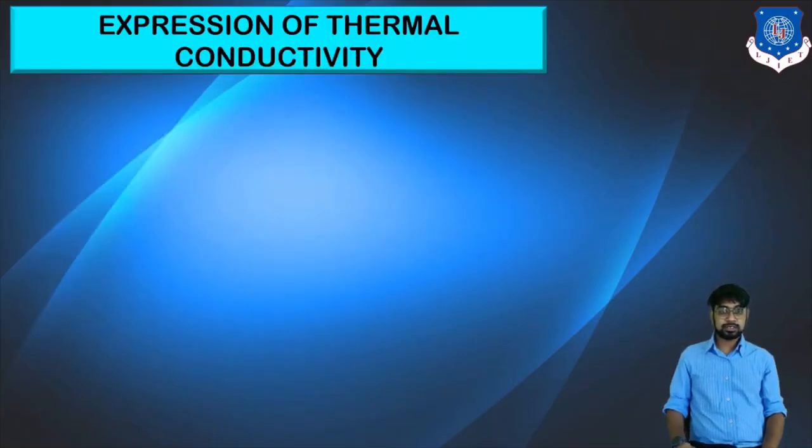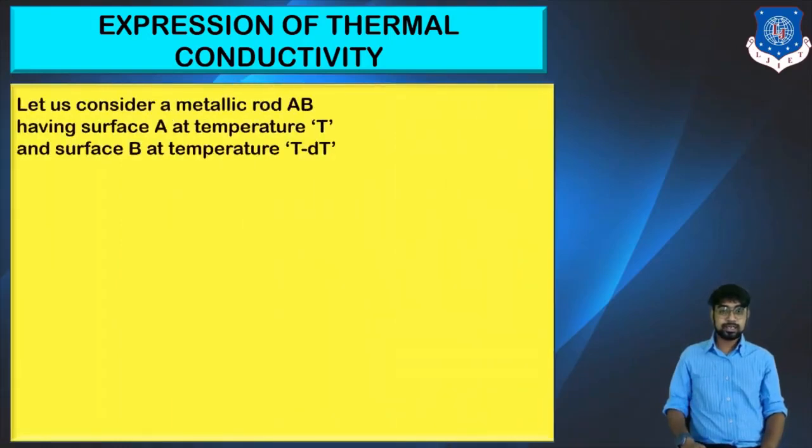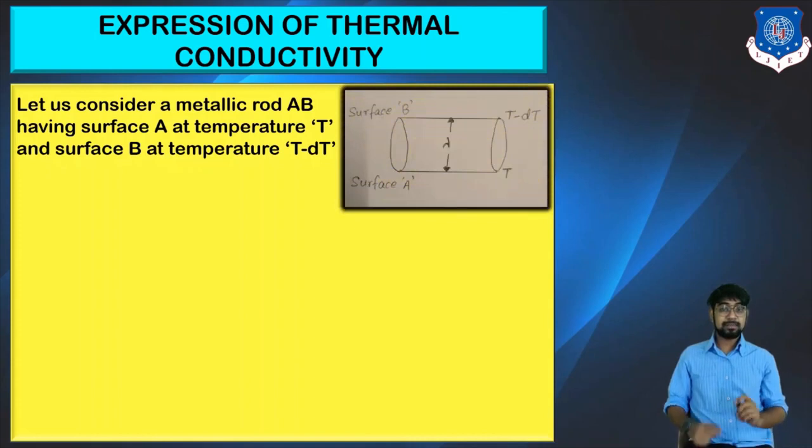After defining the thermal conductivity, we'll now derive its expression the same way as we derived the expression for the electrical conductivity. So we now get to the derivation part. In it, first would be the assumption. We are assuming that a metallic rod AB is there, with surface A and surface B.